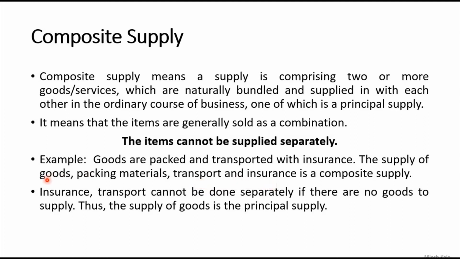Here you have to understand that it can be a composite supply, it can be a goods supply, there can be packing materials, transport and insurance. Insurance, transport cannot be done separately, obviously. See, for the transportation only you have taken insurance, and therefore transportation and insurance cannot be done separately if there are no goods to supply. Thus the supply of goods is the principal supply. Hope you have understood this point.